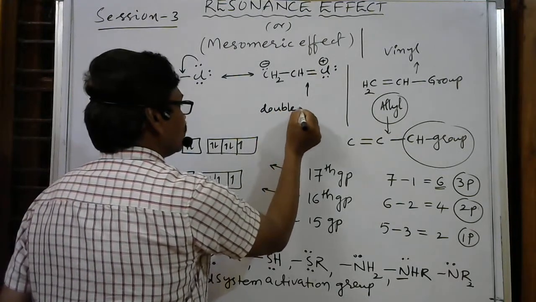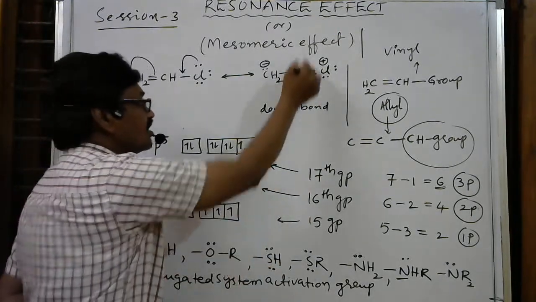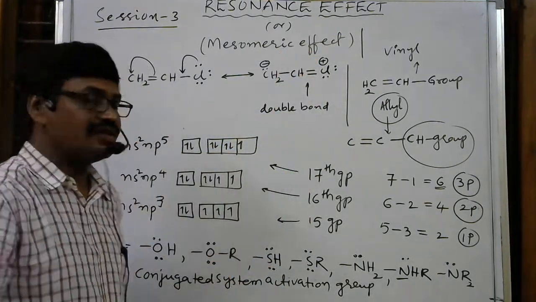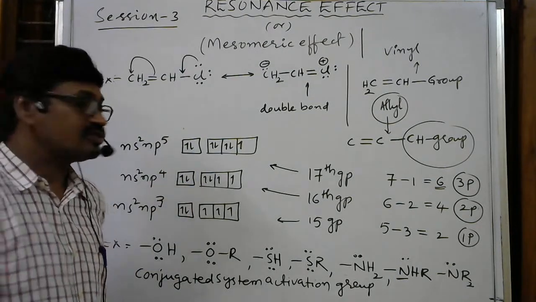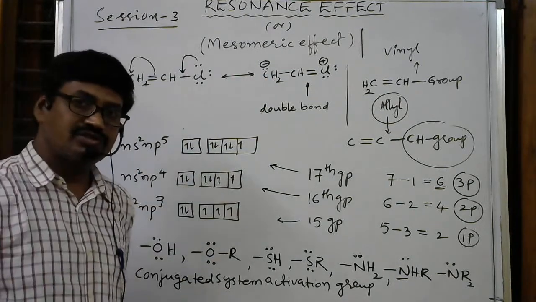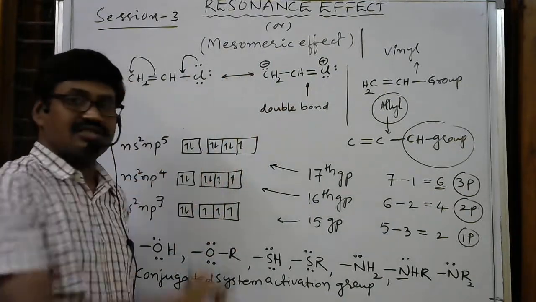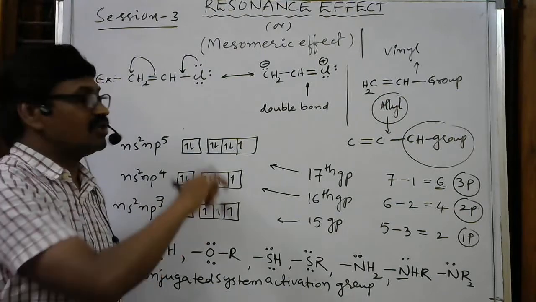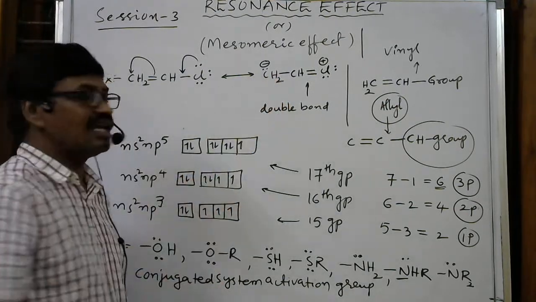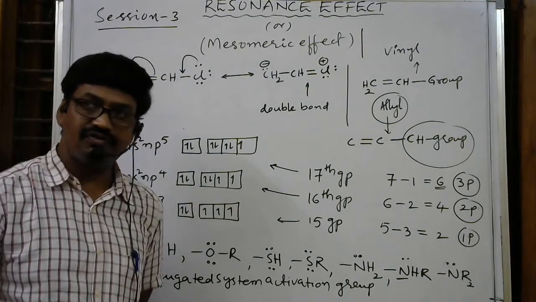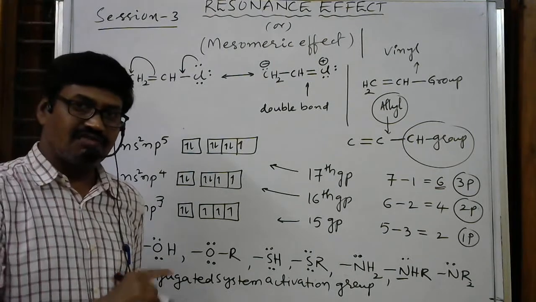It will take double bond character. Because of double bond character, it is not easy to break this bond. Here a single bond is somewhat easy to break, while a double bond is not easy to break. So it is somewhat difficult to participate in chemical reactions. Because of the resonance effect, because of the mesomeric effect, the reactivity of vinyl halides decreases. In applications we will discuss again.